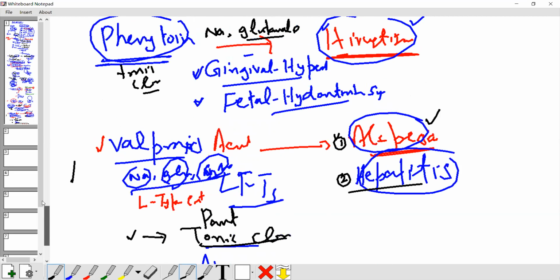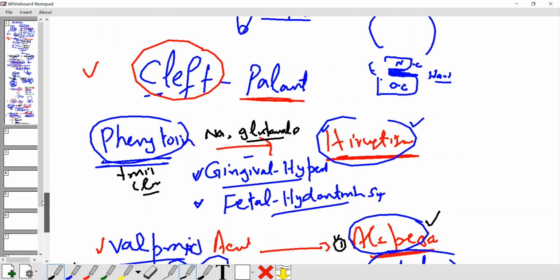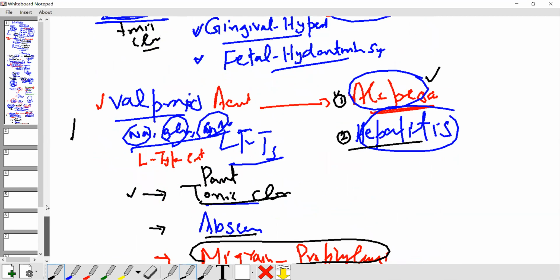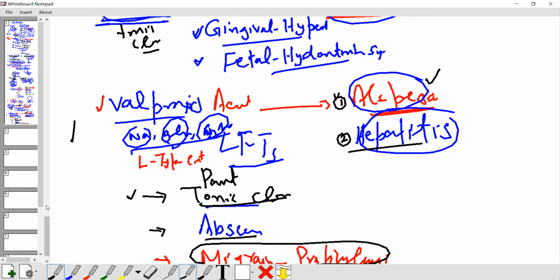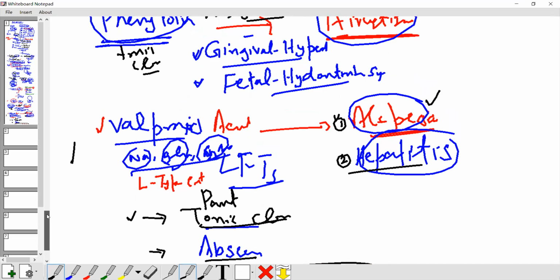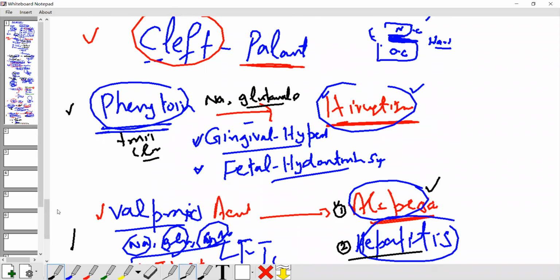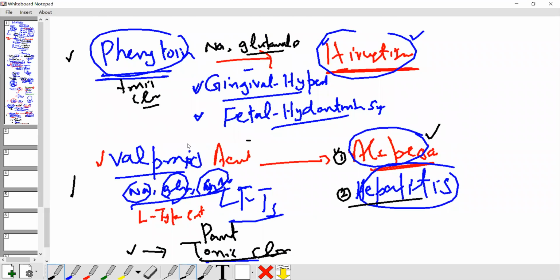How about the common side effect of valproic acid, phenytoin, carbamazepine? These drugs consume folic acid in pregnancy and cause neural tube defects. Some pharmacology books say carbamazepine causes neural tube defects, phenytoin causes neural tube defects. So in case of seizure in pregnancy, we can prefer valproic acid, which may have a little effect.